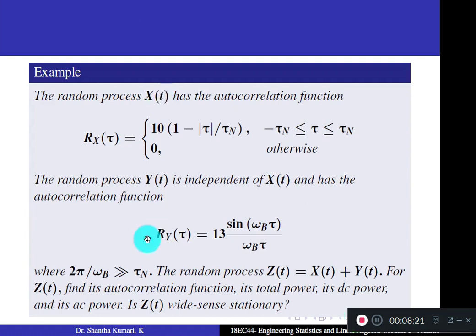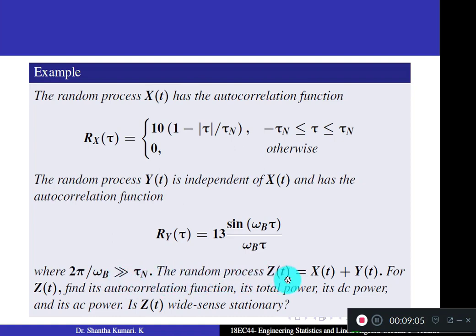Next problem. A random process x of t has the autocorrelation function Rx of tau equal to, the function is given. The first definition is used only in this interval, minus tau n to tau n, and the second definition in other regions. The random process y of t is independent of x of t and has the autocorrelation function Ry of tau equal to 13 into sine omega b tau divided by omega b tau, where 2 pi by omega b is larger than tau n. It is very much larger than tau n.